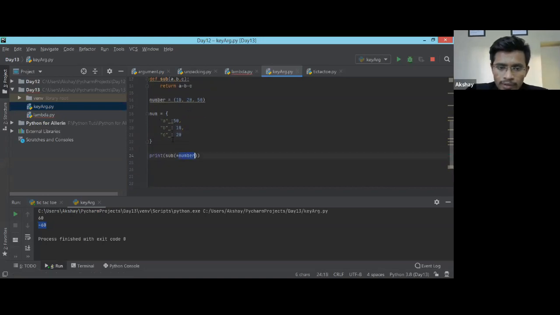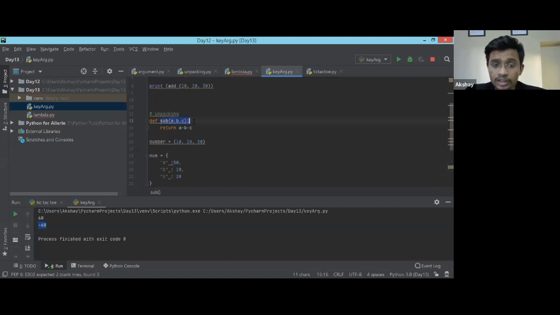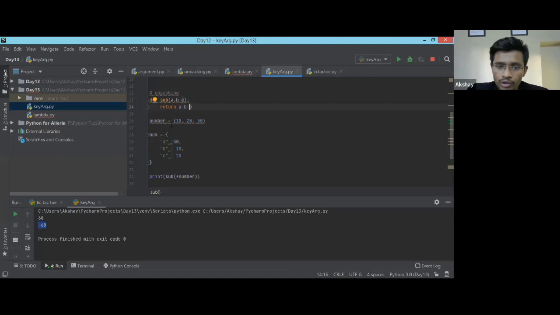Now, I want to call my subtraction function, but I want to assign a specific value at a specific location, that is keywords, right? In order to do that, I'm using a dictionary for passing the variables, but this time I can't pass it just like this. This will not work and will not give us the right output. For that, we need to use two asterisks over here, which will specify the keywords. The first asterisk iterates, and the second asterisk will iterate each and every variable. Let's run the code and see, I got my 20.